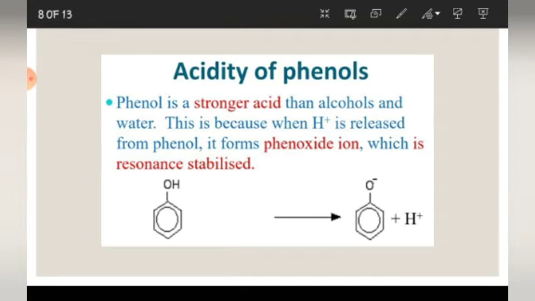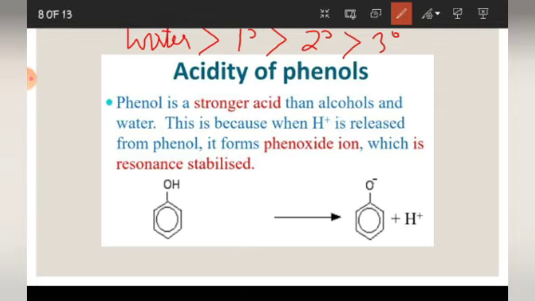What we will discuss now is the acidity of phenols. We have compared acidity of alcohols within themselves, that is primary, secondary and tertiary, and we have compared with the acidity of water, and we have come to the conclusion that we can make the following series in which water is most acidic, then comes 1 degree alcohol, then 2 degree alcohol, and then 3 degree alcohol. We have studied this. Now let us see the case of phenol.